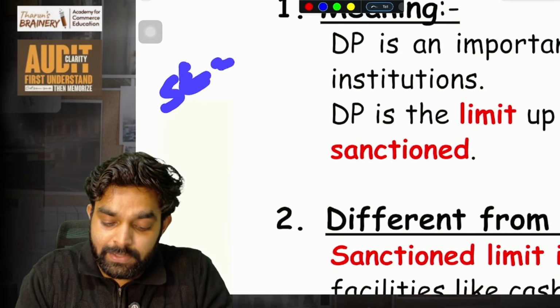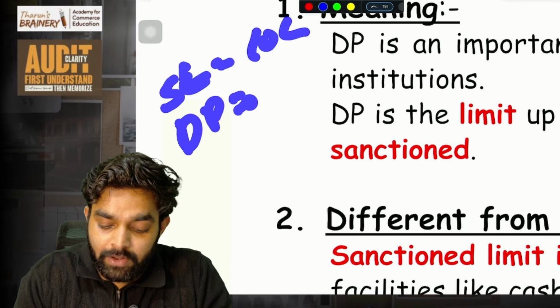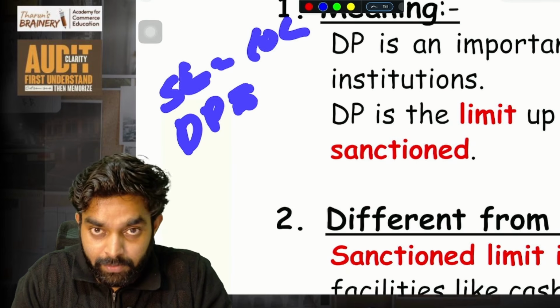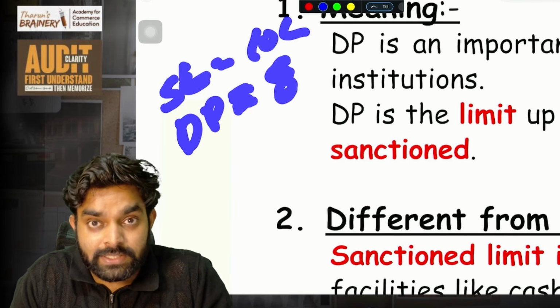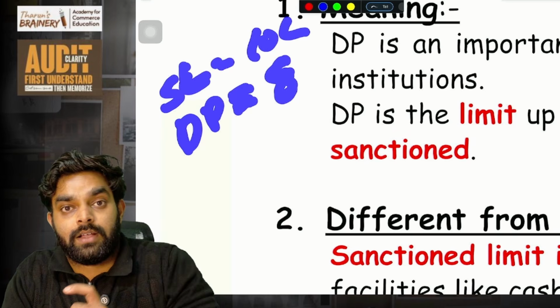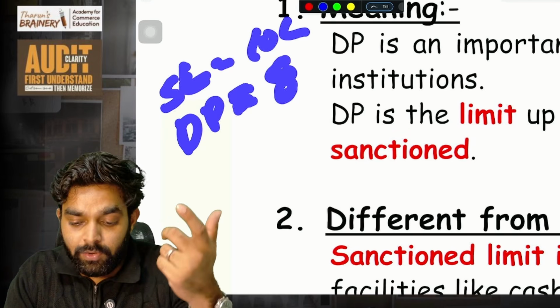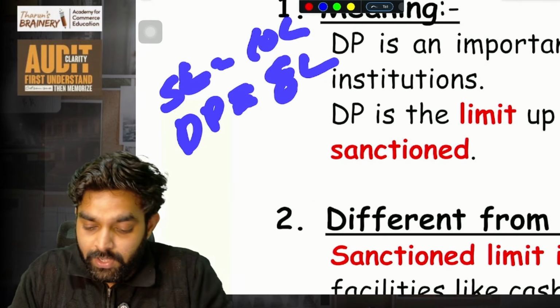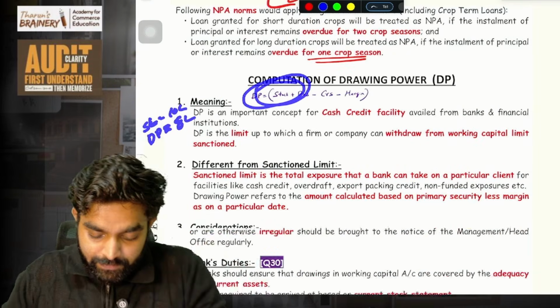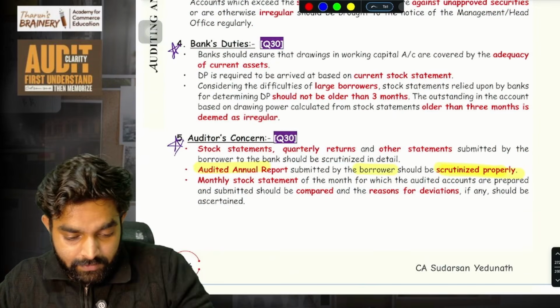Imagine the sanctioned limit is 10 lakh. The drawing power they will calculate every 3 months or 6 months, and that is based on the stock statement given by the company or the borrower. Based on that, the bank will do the calculation like this, and we'll get the drawing power. So now we are going to learn the calculation. Let's do the calculation and see.